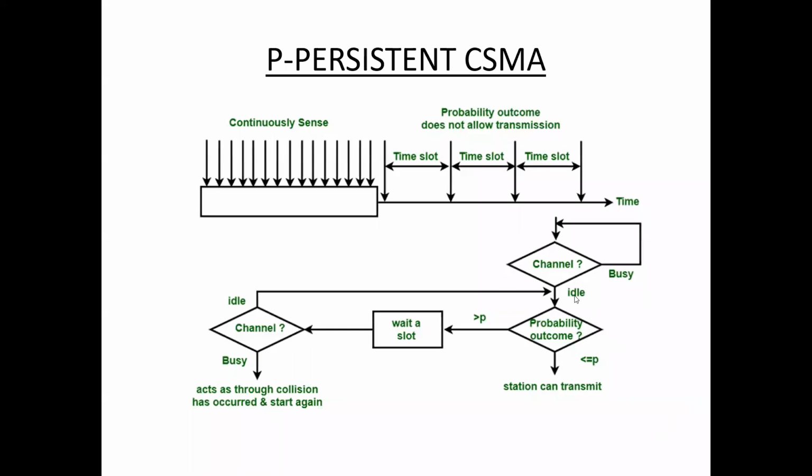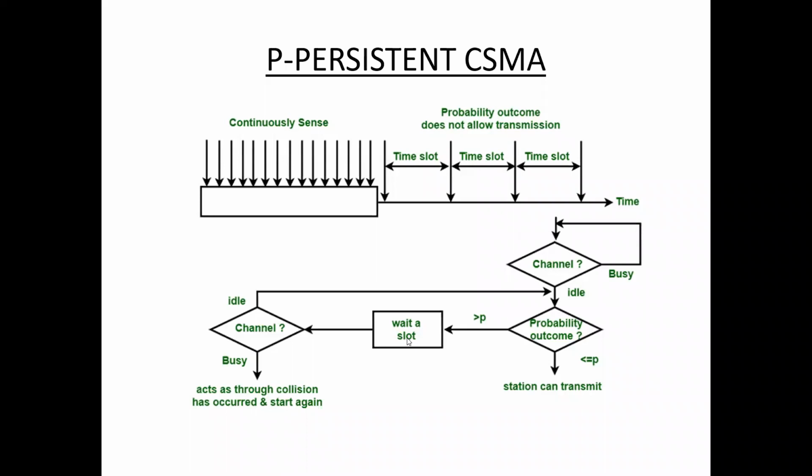If the channel is idle, it transmits the frame with probability P. The station can transmit the frame with probability P, and with the remaining probability Q, which is equal to 1 minus P, the station will wait for the next time slot. If the probability is greater than P, then the station will wait for the next time slot.